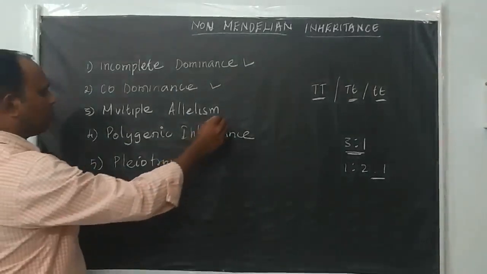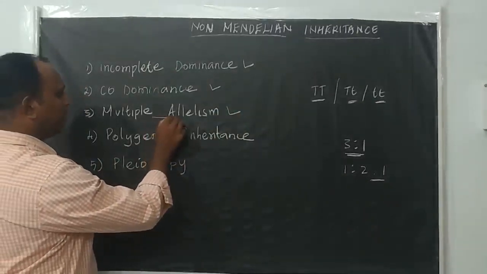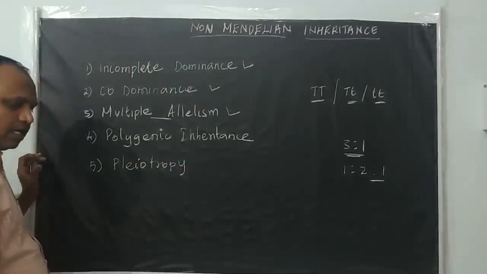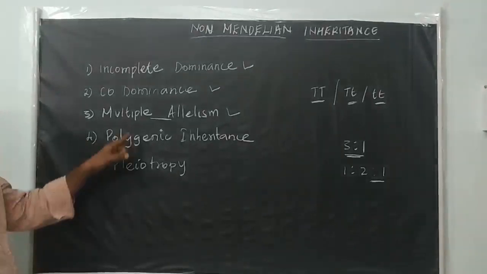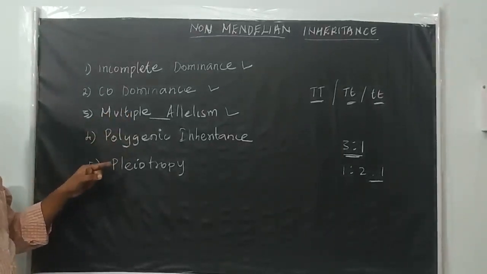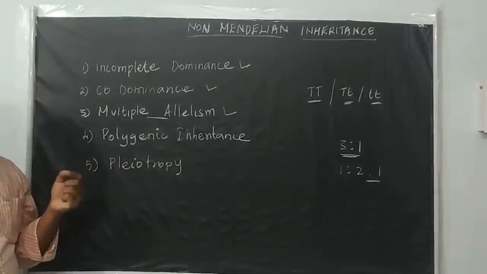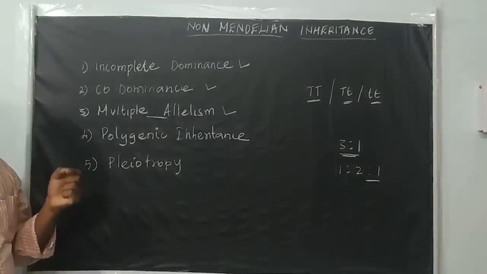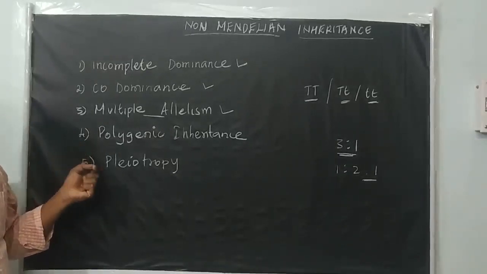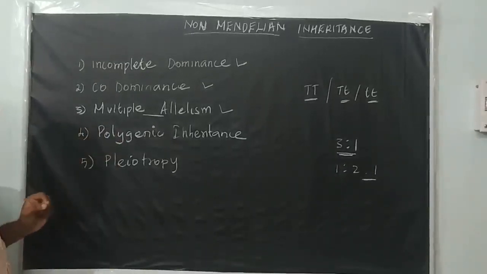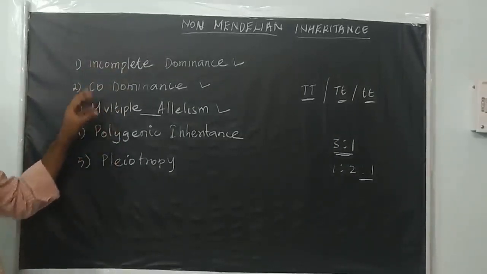And the next non-Mendelian inheritance is multiple allelism. Here one particular character or trait of an organism is controlled by more than one pair of genes. That's why we say multiple allelism. Polygenic inheritance is where one character of an organism is controlled by more than one gene. That's what we call polygenic, or more than one pair of genes. And pleiotropy. Okay, these come under non-Mendelian inheritance. We will see them one by one.